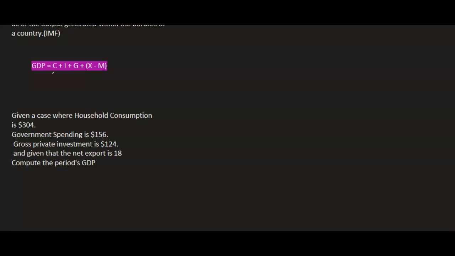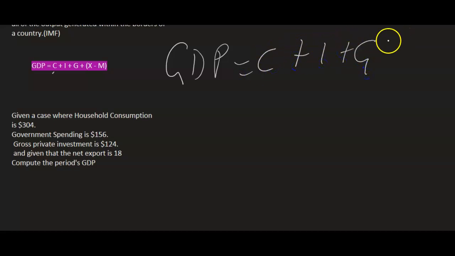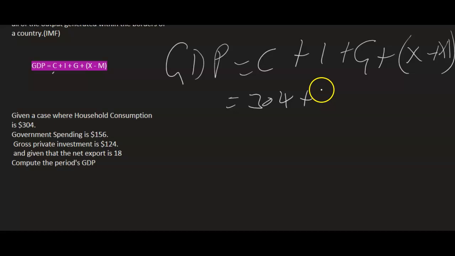GDP is expressed by that formula: GDP is equal to C plus I plus G plus net export. So our consumption is 304, plus our private investment is 124, plus our government spending is 156, plus what else are we remaining with? We are remaining with net export.